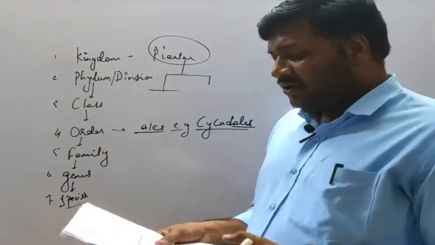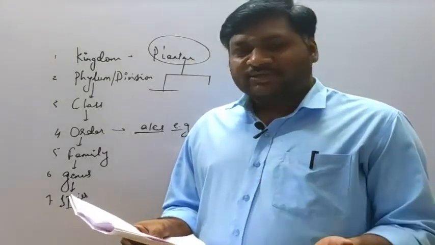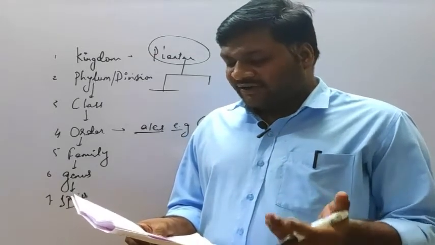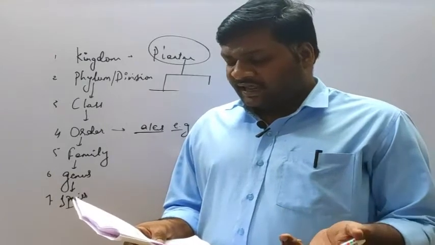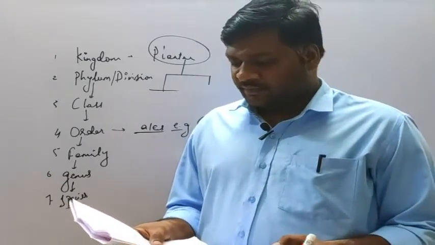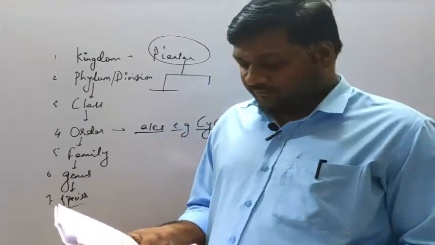Now let's see question number 71. Which of the following taxonomic aids provides information for identification of the name of species found in an area?